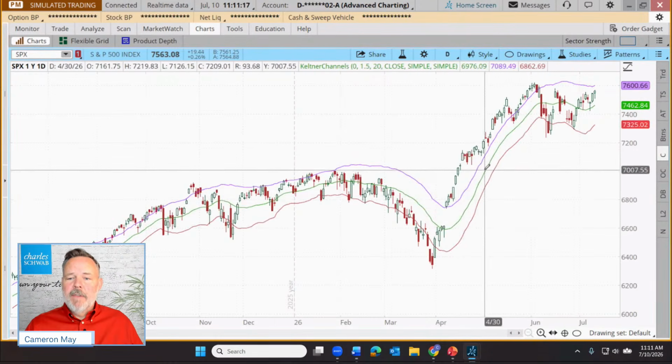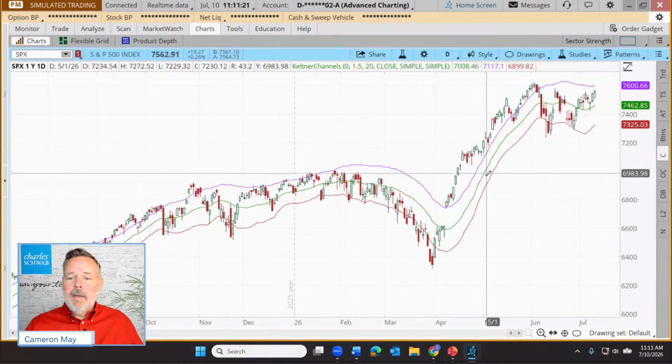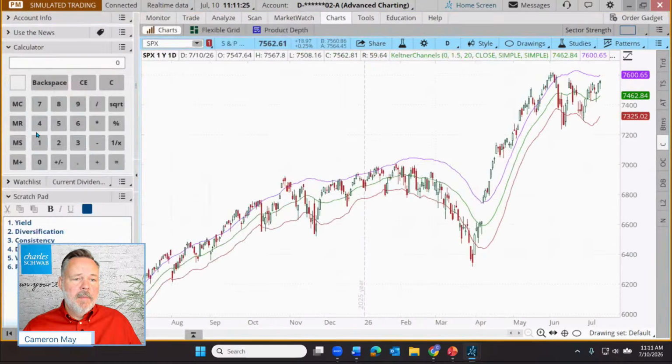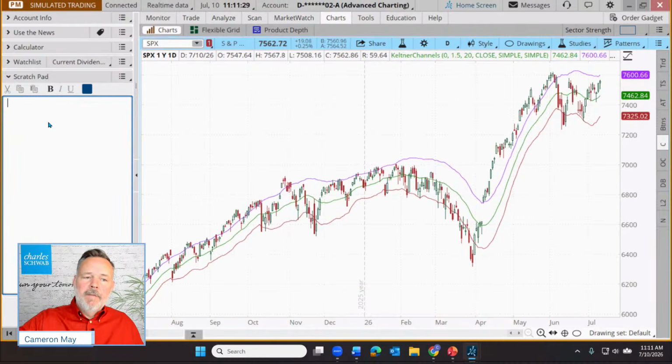Let's talk about these three lines. Notice that we have three: this green line, an upper band, this purple line, and a lower band, the red line. Let's close out this information from yesterday's webcast, and let's start to outline the construction of Keltner channels. So here is the Keltner construction, channel.